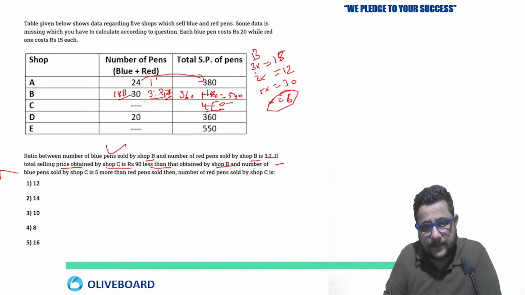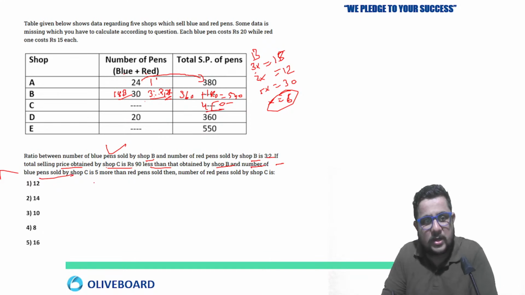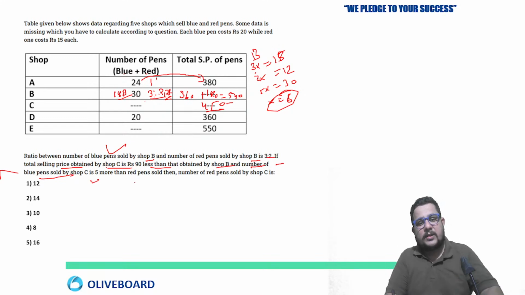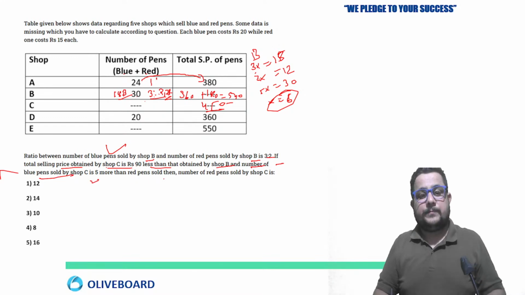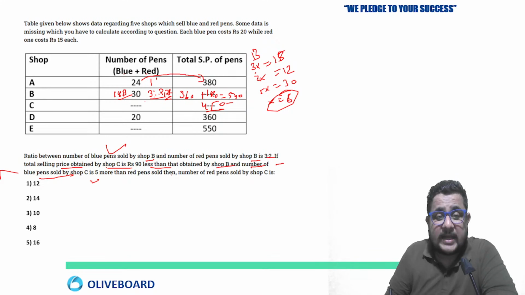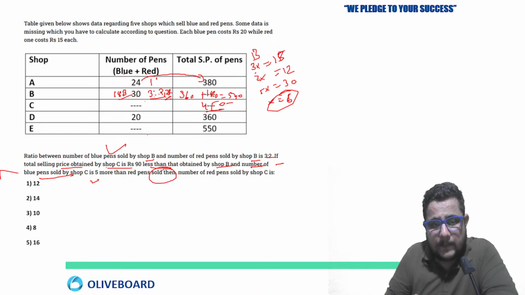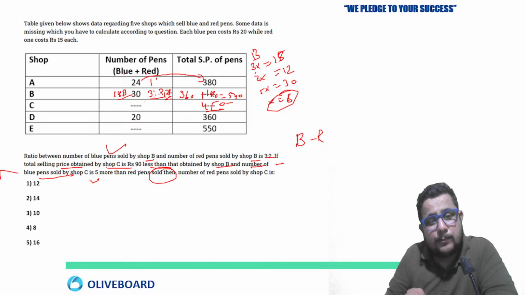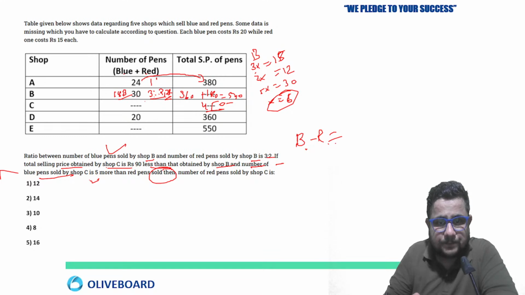Then the number of blue pens sold by shop C is 5 more than the red pens sold. So already the total number of pens you don't know here, but you know one thing, that the number of blue pens minus red pens, right? Because here it is given the number of blue pens sold by shop C is 5 more than the red pens. So B minus R equal to what?